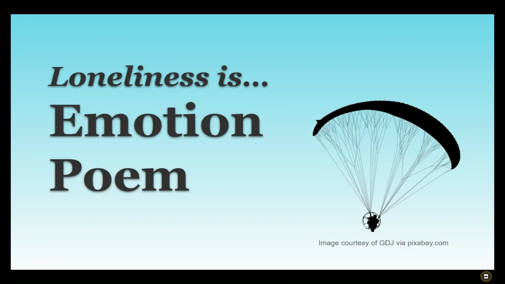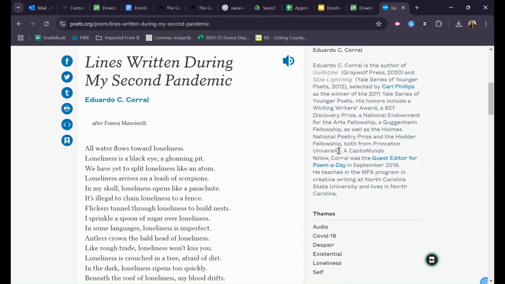Hello, scholars. For this assignment, we'll exercise our creativity and use the writing process to write and revise a poem about an emotion. We'll take as our model the poem Lines Written During My Second Pandemic by Eduardo Corral. This is a terrific poem that's 14 lines, each with a different sort of metaphor or metaphoric language for loneliness. You can see it here at poets.org, which is linked in the assignment.